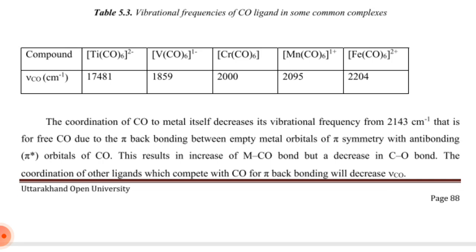Vibration frequency of the carbon monoxide ligand in some common complexes. Titanium hexacarbonyl frequency is 1748 per centimeter. Vanadium hexacarbonyl, 1859 per centimeter. Chromium hexacarbonyl, 2000 per centimeter. Manganese hexacarbonyl 1 plus is 2095 per centimeter. Iron hexacarbonyl, 2204 per centimeter.